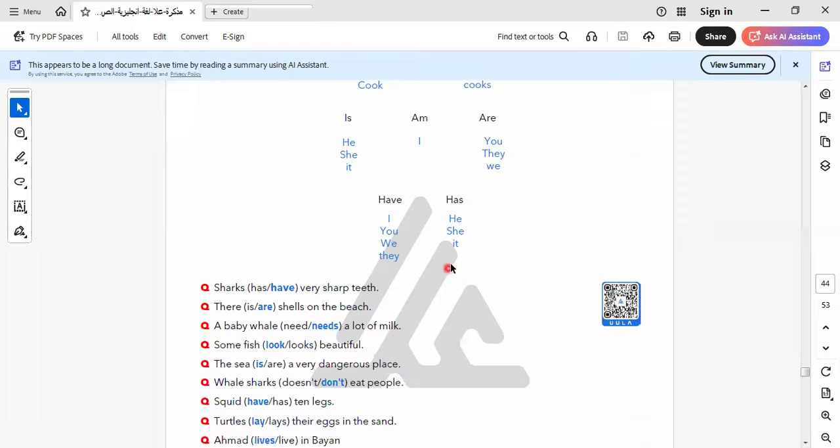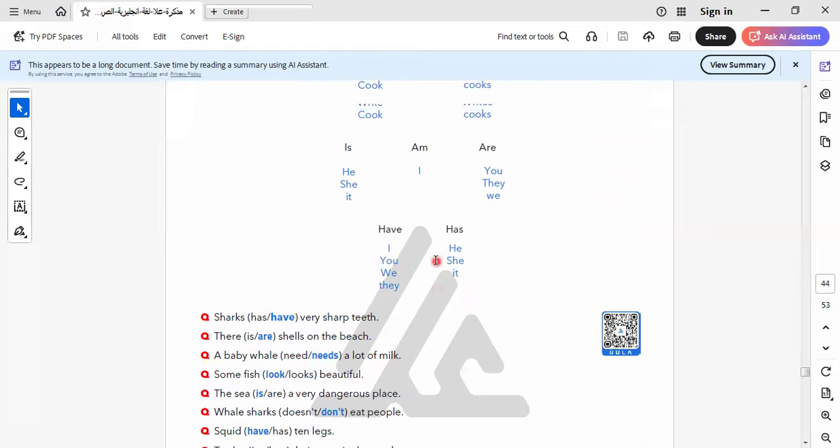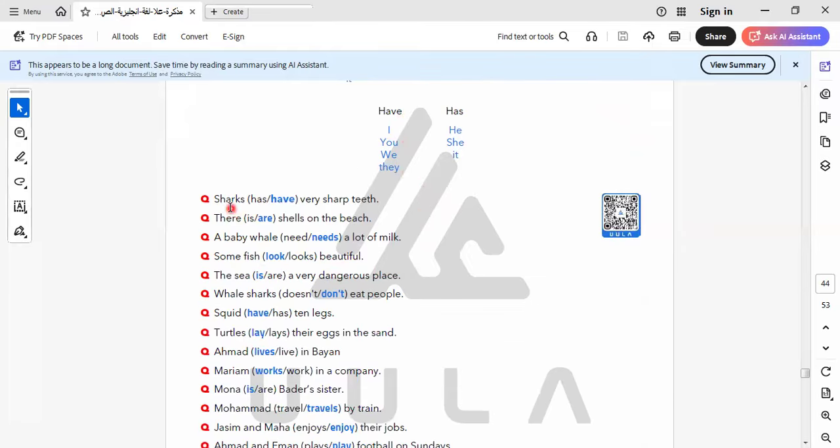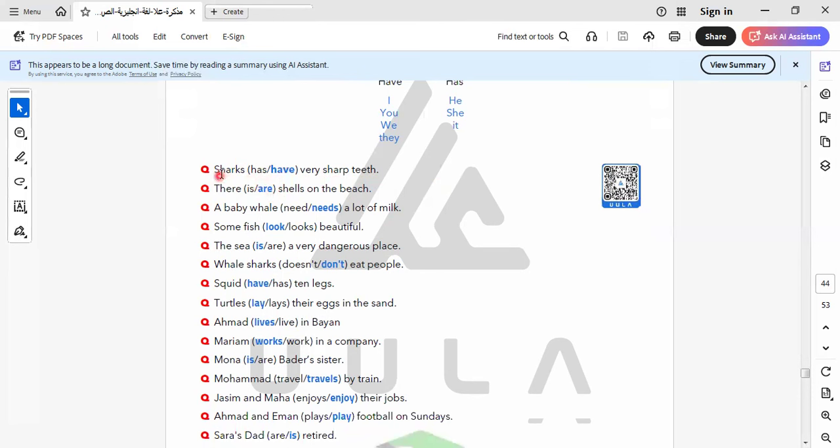So when we talk about the present simple tense, the verb returns to the stem, so here it will be have. Let's do this exercise together. Sharks has or have very sharp teeth? Sharks is plural, so I put have. We are clever pupils. Why? Because sharks is plural. There ___ shells on the beach. Here shells is plural, so the verb to be is are. A baby whale ___ here.